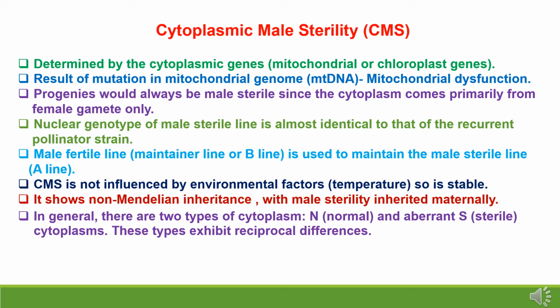The male fertile line, which is also known as the maintainer line or B line, is used to maintain the male sterile line, the A line. Cytoplasmic male sterility is not influenced by environmental factors like genetic male sterility, so it is stable. The CMS system shows non-Mendelian inheritance, with male sterility inherited maternally. In general, there are two types of cytoplasm in cytoplasmic male sterility: N, which is normal, and the second, aberrant S, which is sterile cytoplasm, and these types exhibit reciprocal differences.